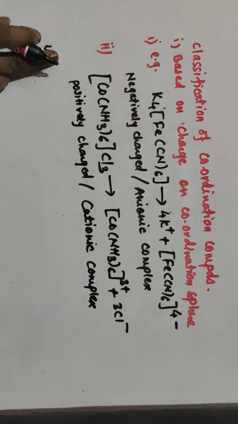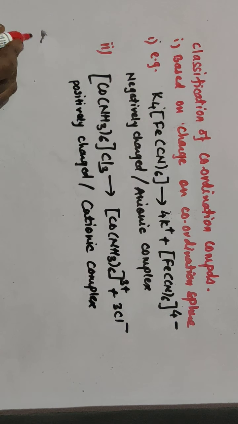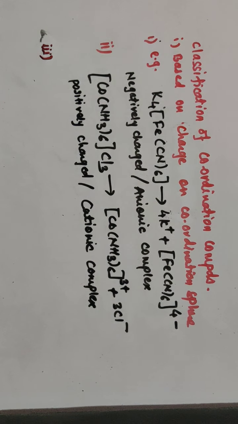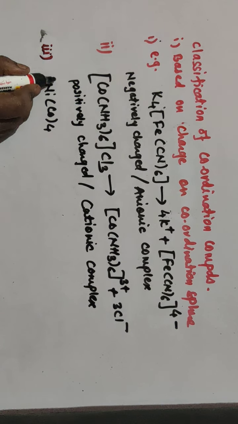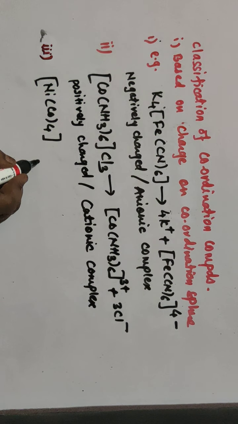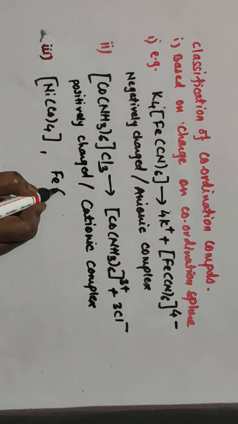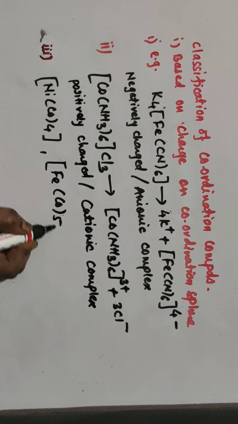And the third is the neutral complex. If the net charge is 0, then it is a neutral complex. I'll write here Ni(CO)4, and we'll take one more, Fe(CO)5.